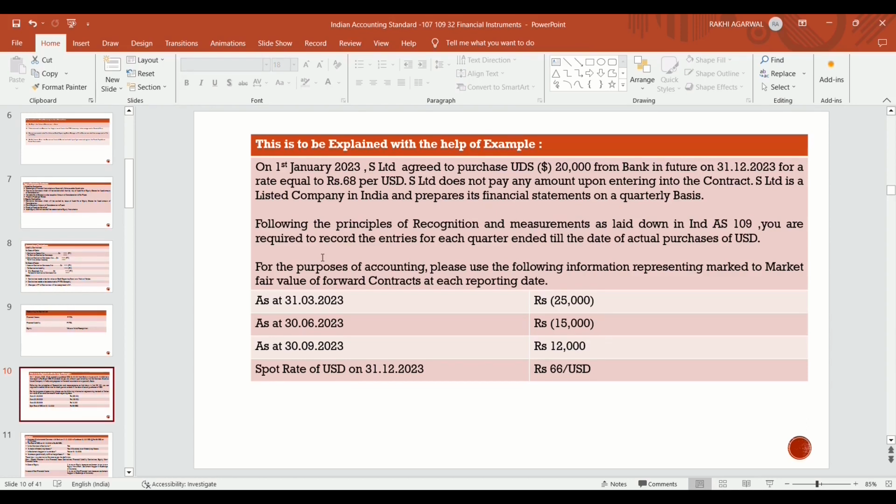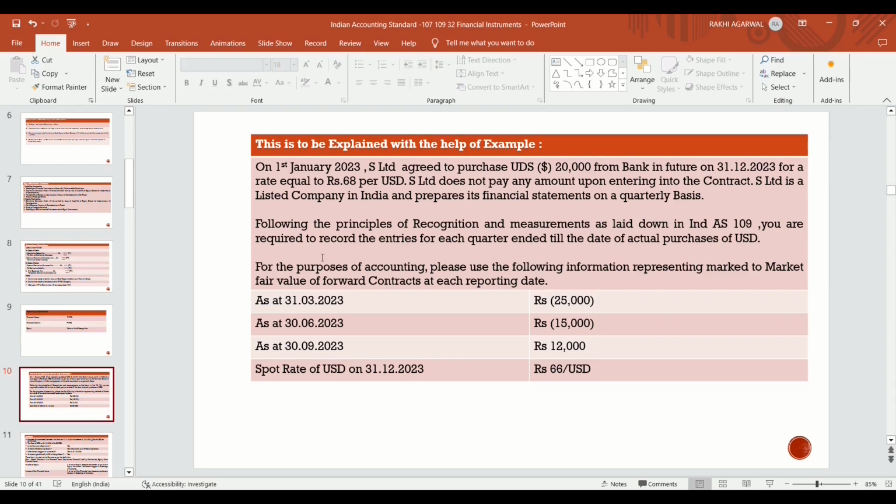So for the purpose of accounting, please use the following information representing mark to market fair value. This amount is the margin amount. It is in rupees, not in dollars. The value of the contract at each reporting date, that is on 31st March 2023, becomes a 25,000 loss. On 30th June it becomes a 15,000 loss, and on 30th September it becomes a 12,000 profit.